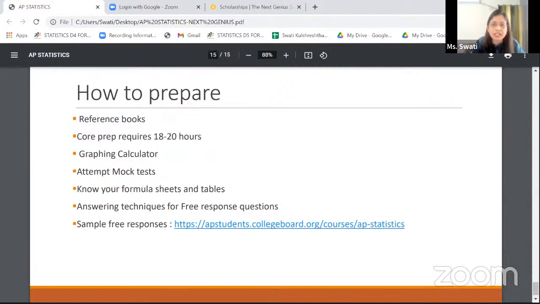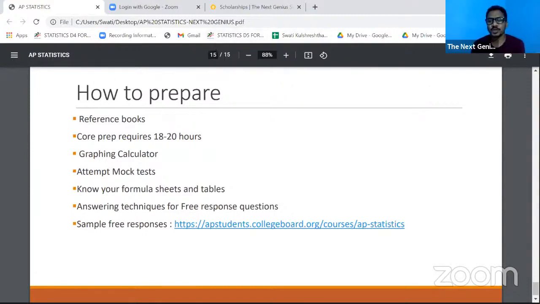Sample free responses. So again, the student website on the College Board has it all. When it comes to multiple choice, I would say that we get ample resources for free responses, but we do not have ample resources for multiple choices. So again, McGraw-Hill's, Barron's are a few resources that you can consider for multiple choice practice as well. So I think that summarizes everything.